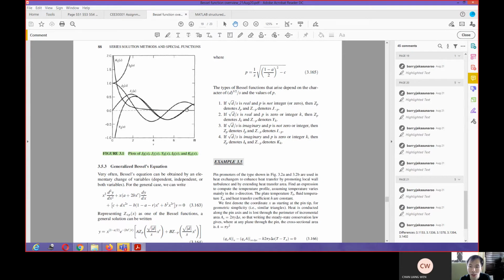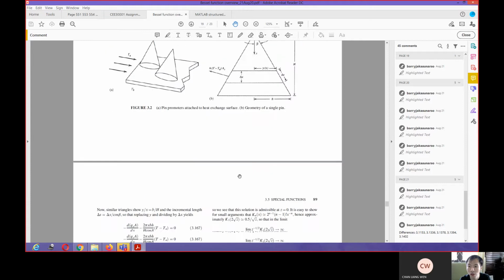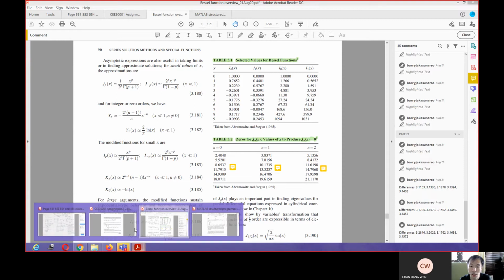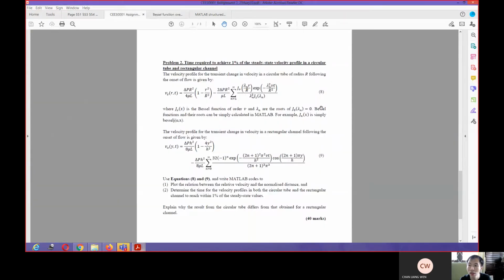And then this first order Bessel function will have another 0 at this particular position at around 7. You want to check it in the table again, so that one is 7.0156. So in table 3.2, you are given 1, 2, 3, 4, 5, 6 of the roots. But this list can be extended, and actually this can be found using the MATLAB function that I give in here.